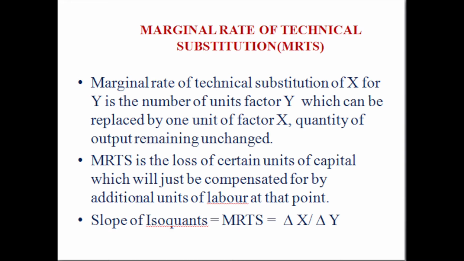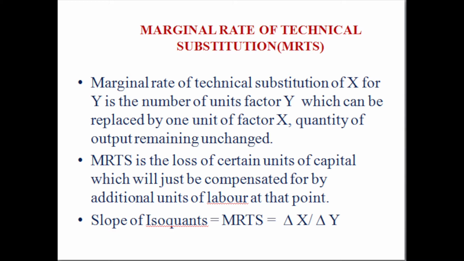So, MRTS is the loss of certain units of capital which will just be compensated for by additional units of labor at that point.